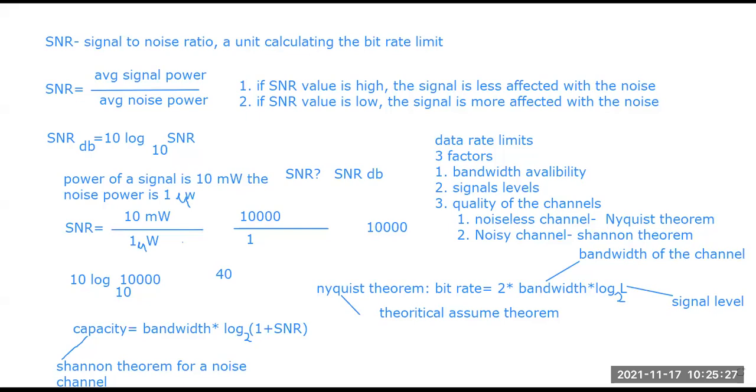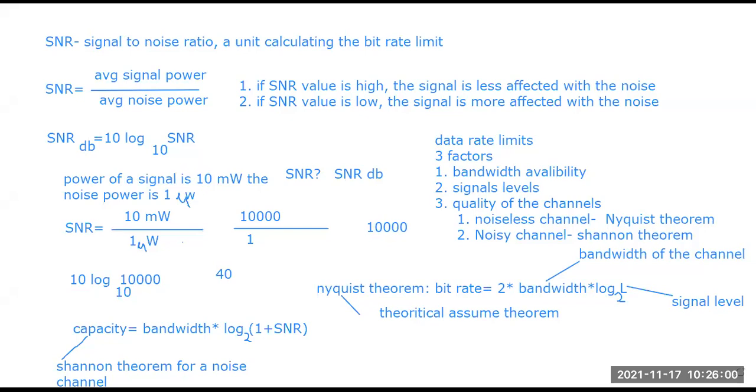Now there are some numerical problems with respect to Nyquist theorem and with respect to Shannon's theorem, but we are not going to do that today. We are going to do that in tomorrow's class, because there are 4 to 5 numerical problems that we need to do, but we cannot do all the things today. But starting with only one, we are going to do one problem today from the Nyquist theorem, and the rest will be done in tomorrow's classes, right?